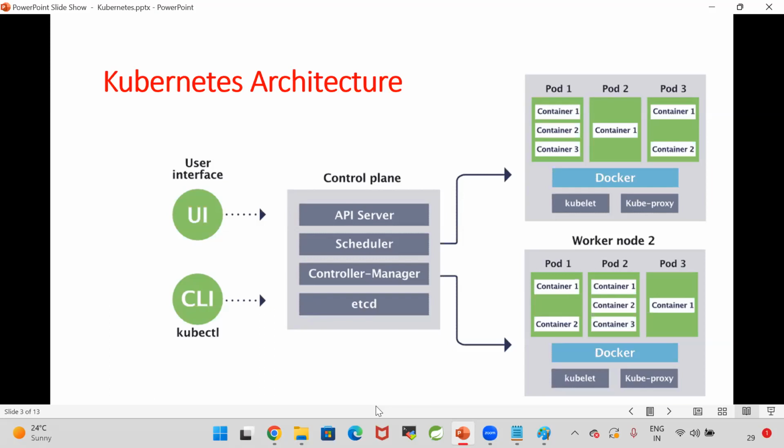Sir, can you briefly explain the controller manager? Why are you people not concentrating on the classes? Every concept I explained five times. Scheduler will identify in which worker node the task should be executed. The task execution will be taken care of by the controller manager.